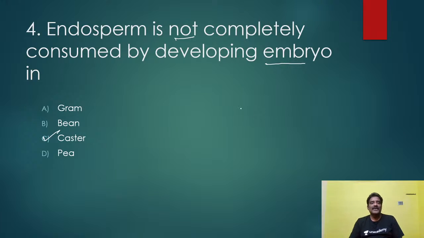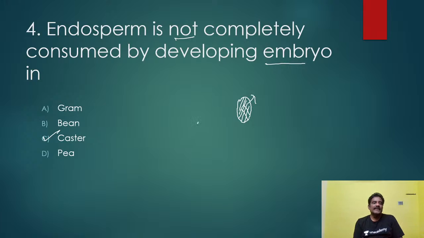What is endosperm here? After fertilization only, endosperm is formed. Am I correct or not? This endosperm is formed in a seed. This endosperm is generally consumed by the developing embryo. The embryo develops by consuming this endosperm.